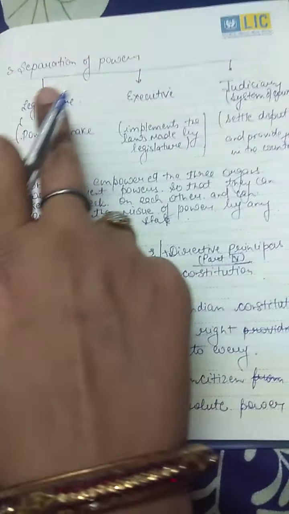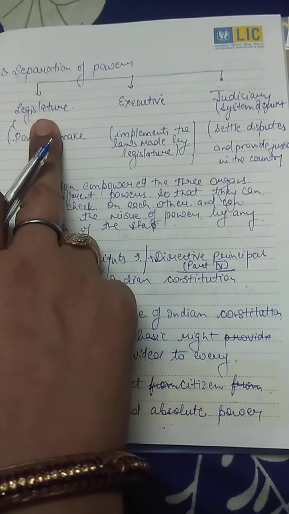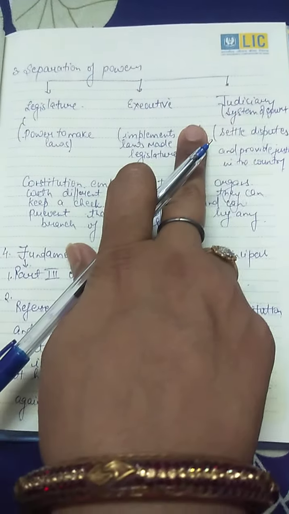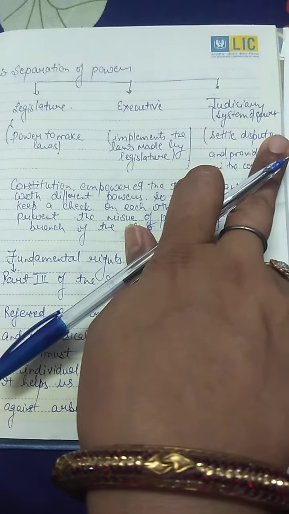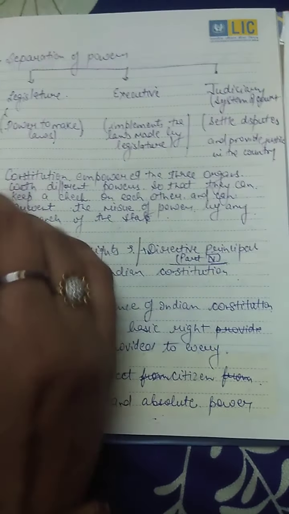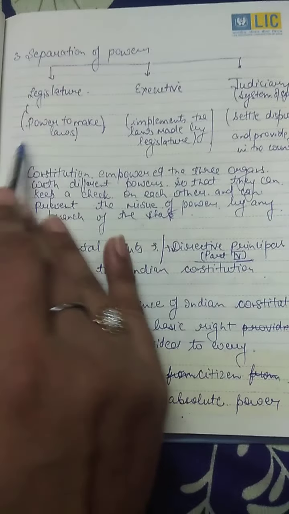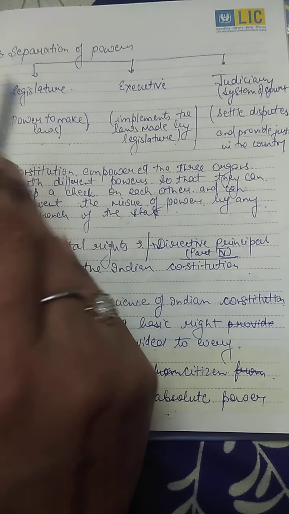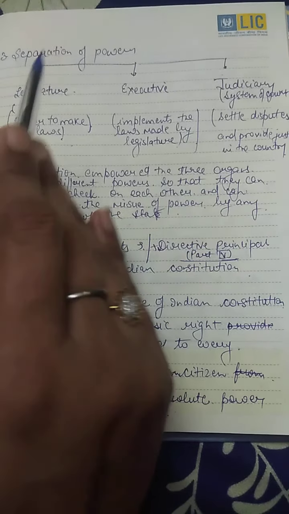The third feature is that of the separation of powers. Here again I would like to take the help of a flow chart. Regarding the separation of powers, I have defined it in the form of legislature, executive and judiciary. Judiciary, we can say, is a system of courts. The first point is legislature. The legislature has the power to make the laws. It means all the laws are made by the legislature.